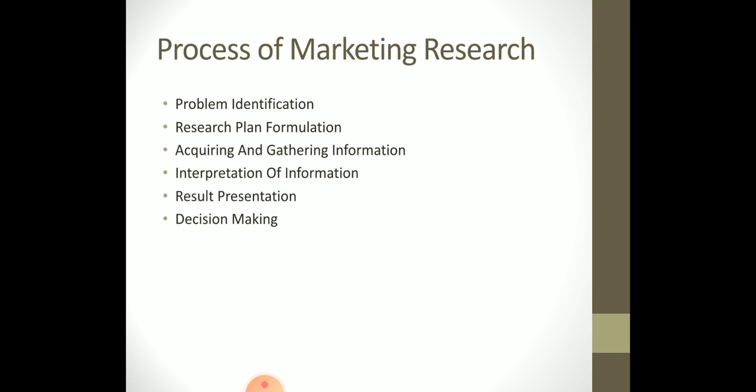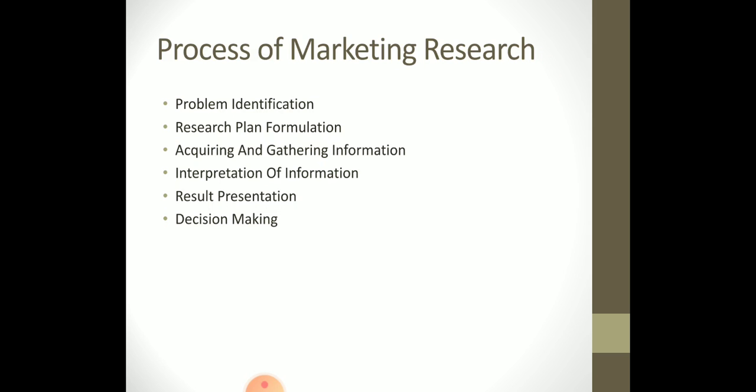The management team analyzes the results of the marketing research, tries to apply the results to the practical problems they are facing, analyzes the situation, thinks in all dimensions and then makes a decision or comes to a conclusion. So this is the overall process of marketing research.